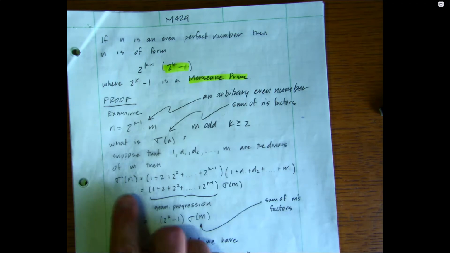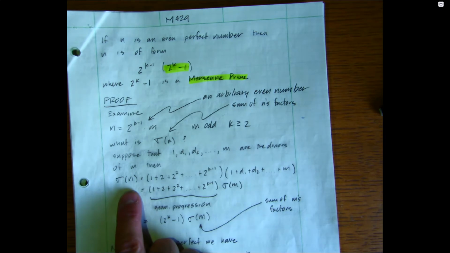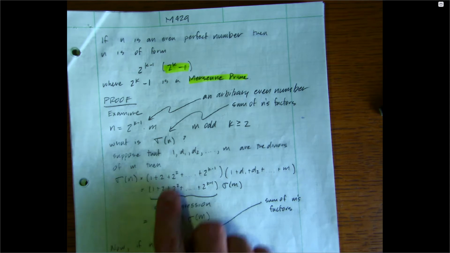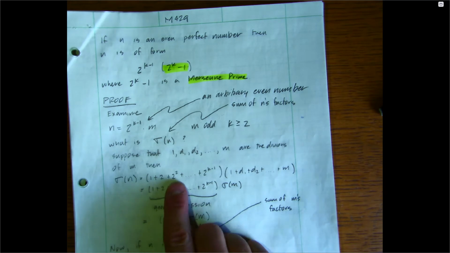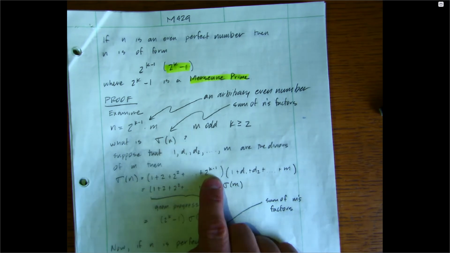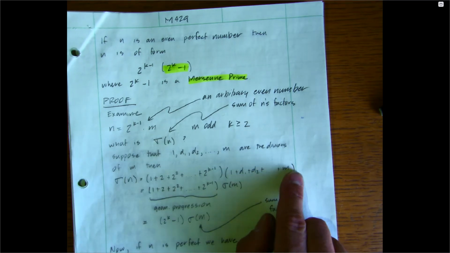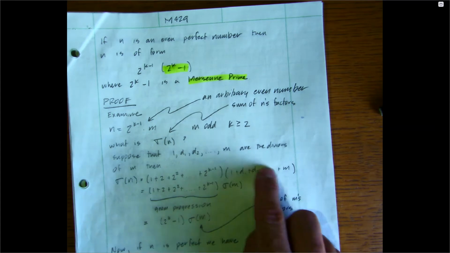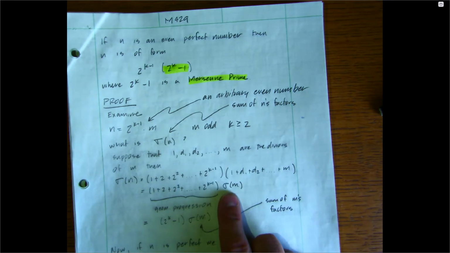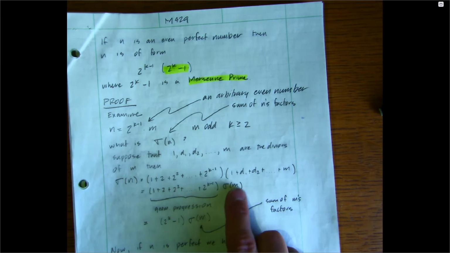Then we can think of the divisors of n as being the product of 1 plus 2 plus 2 squared all the way up to 2 to the k minus 1, times 1 plus d1 plus d2 plus all the way up to m. We can see that this second factor is just the sum of the factors associated with m.